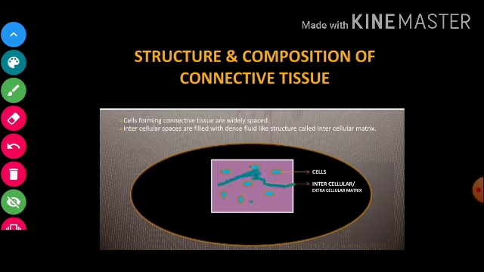What is that fluid called? Intercellular matrix or extracellular matrix. See how much open space there is between the cells. They have huge intercellular spaces, right? Okay, so let us see what the extracellular matrix, shown in purple, is composed of.